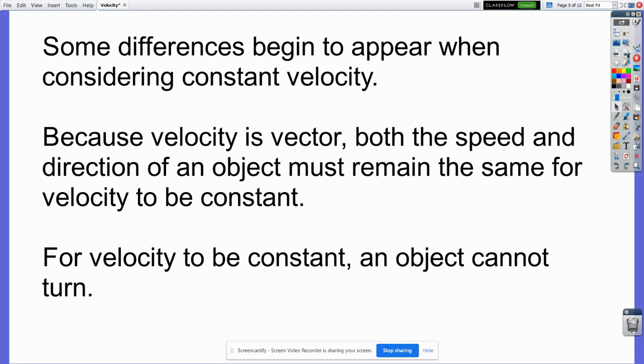Now, if you watched the speed video, you know I talked about a train going on a curved track. If a train is traveling on a curved track at a constant speed of 20 miles per hour, its speed is indeed constant because that rate, that 20 miles per hour, stays the same all the time. But you would not be able to say the velocity is constant because the direction of the train would be changing. So it would not have a constant velocity. This makes it tricky to find constant velocities. They're not as common as constant speeds are.